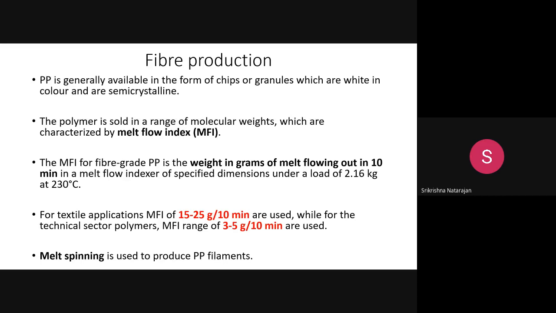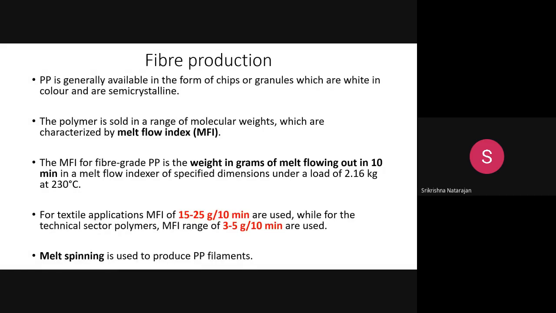You take a polymer, just melt it and see how it flows, like the rheology properties you check. MFI is the melt flow index. You take the polymer of a certain weight in grams and melt it, to see how many grams flow in 10 minutes. So that will indicate its molecular weight. The molecular weight is characterized by the melt flow index.